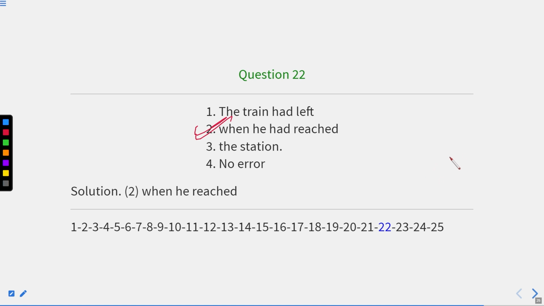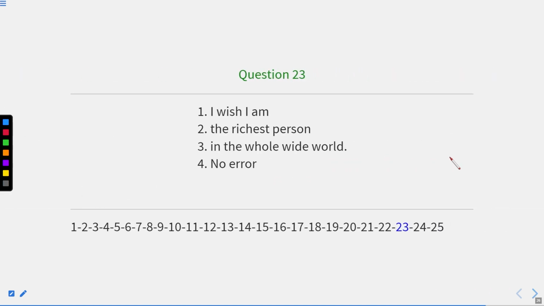Now let us move to question number 23. I wish I am the richest person in the whole wide world. Now, as I told you, whenever we use as if or I wish, would that, like these types of phrases which are imaginary, or the conditions which are impossible, in these types of conditions, whatever verb we are using, it should be in past as well as plural form. Okay, past plus plural form always. So here the error is in part first, where we should write I wish I were.